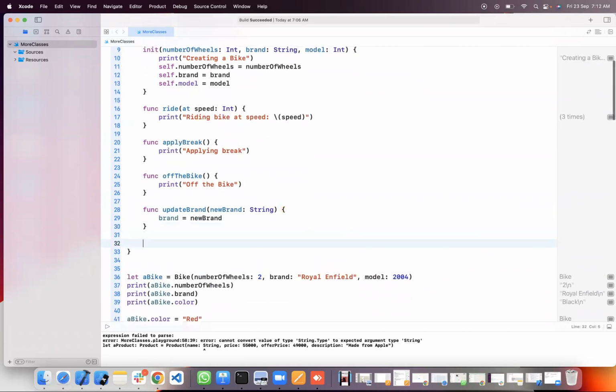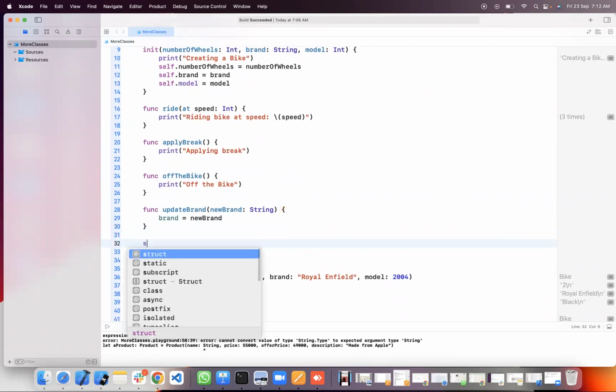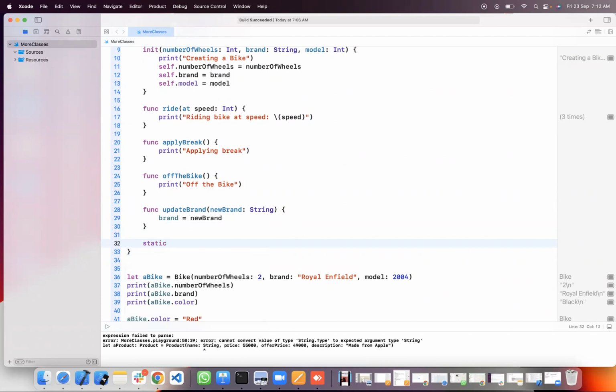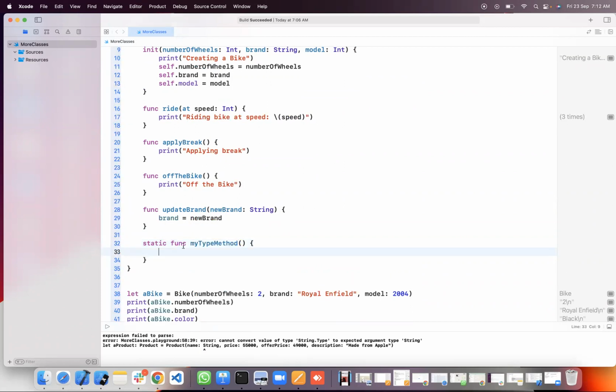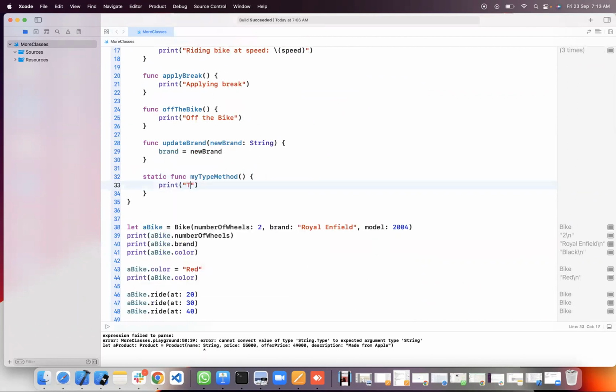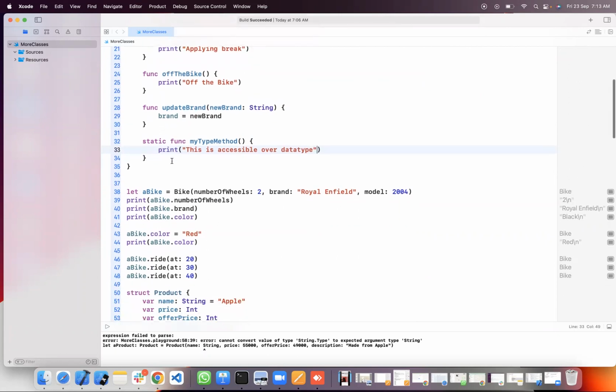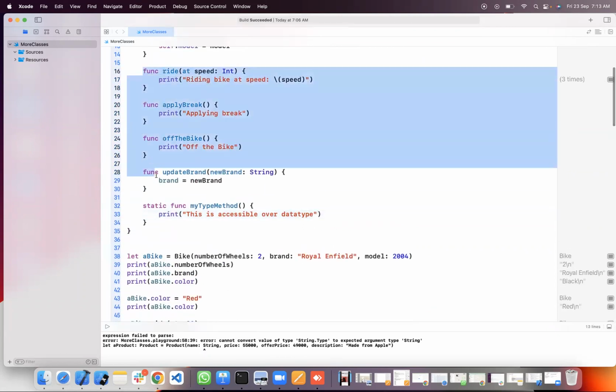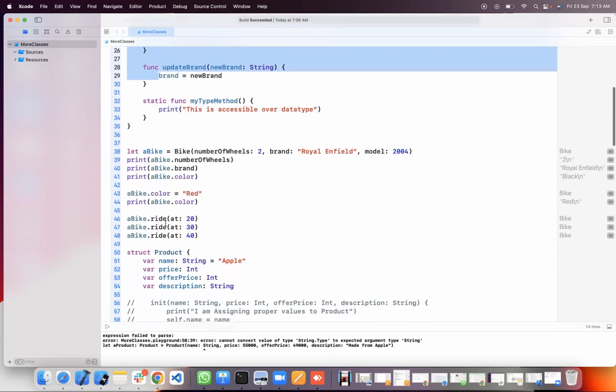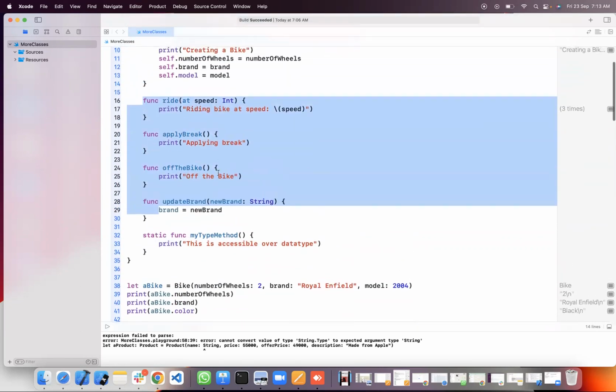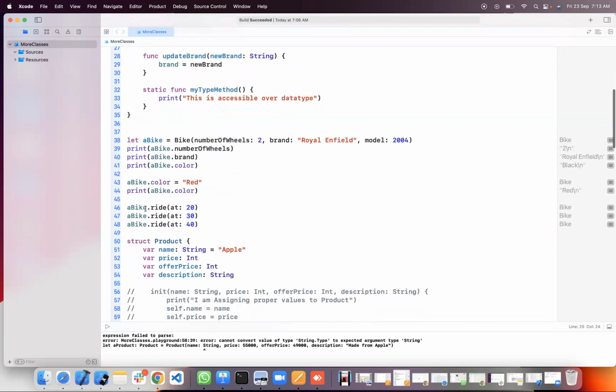Here I am writing one method like static func myTypeMethod. This is accessible over data type. Whatever methods I have created here are called under bike, right? Bike ride, bike stop, bike brake, apply the brake, everything. I have called it on top of bike. What is bike?